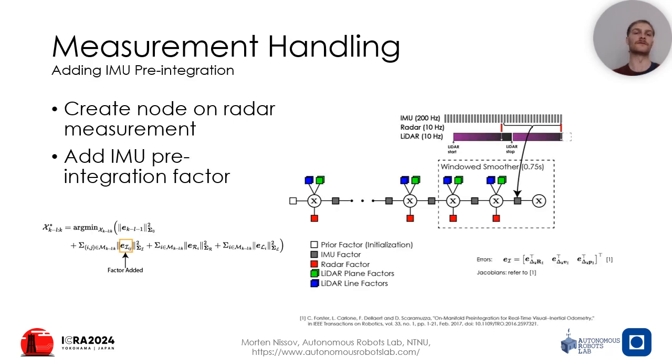So first we'll cover the IMU measurements. IMU measurements are stored in a buffer on arrival for easy access later, and they're first added to the graph upon receiving a radar measurement, at which point a new node is created in the graph and connected to the graph by an IMU pre-integration factor, as you can see here in the illustration on the right.